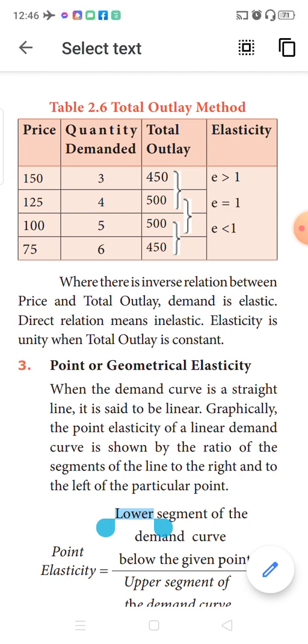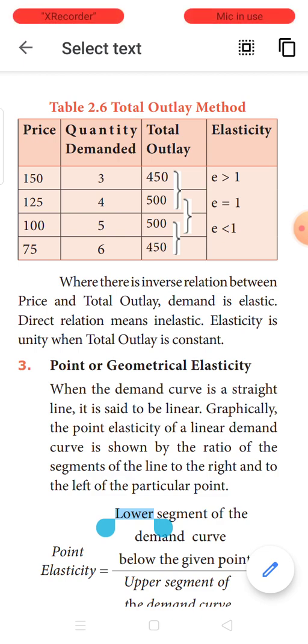Now just look at the price column. When the price is 150, you demand 3 units of a commodity. When the price falls from 150 to 125, automatically you demand 1 unit more, so the demand increases from 3 to 4. What is the expenditure on buying 3 units? 3 into 150, it is 450. In the next case, 125 is the price, you buy 4 units, and totally you spend 500.